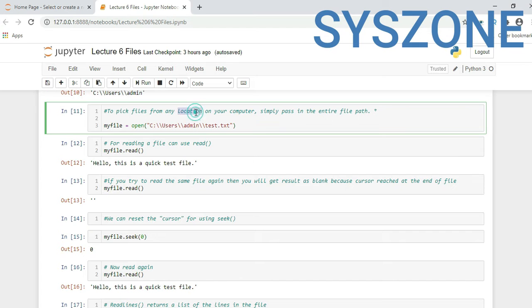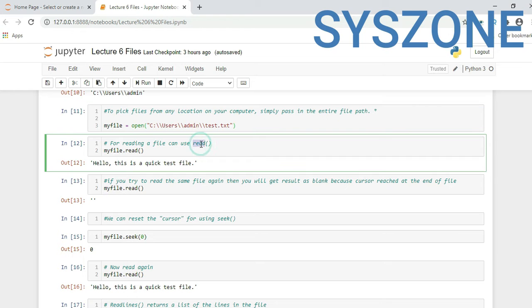Now, to pick a file from any location on your computer, simply pass in the entire path. If you don't want to select a file from your default folder, or it exists in a different location, you have to provide the full path. Like on my C drive, Users, admin, test.txt file, and my_file is my variable name with the open function. Inside it, in double quotes, you have to provide the exact file location path.